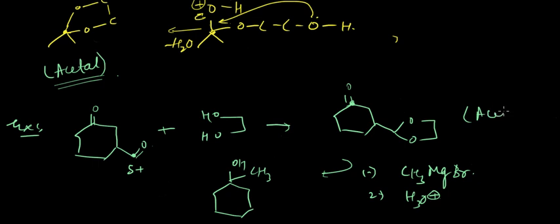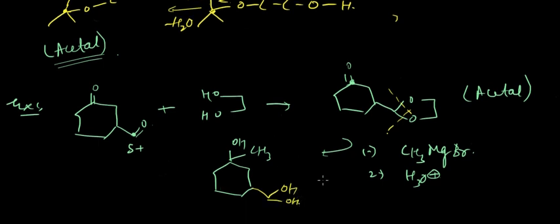What will happen here is, in acidic medium, cleavage of C and O bonds will take place, and as a result we'll be getting again two OH attached to the same carbon, which will result in the compound again forming an aldehyde group at this position. So this would be the final product.